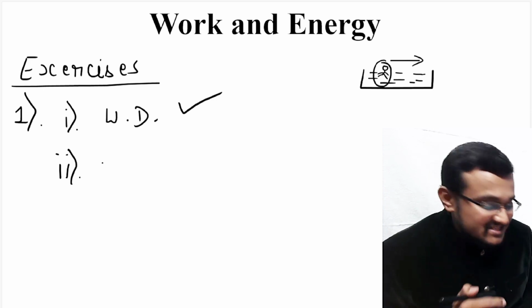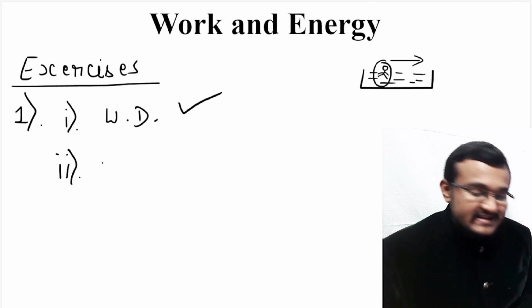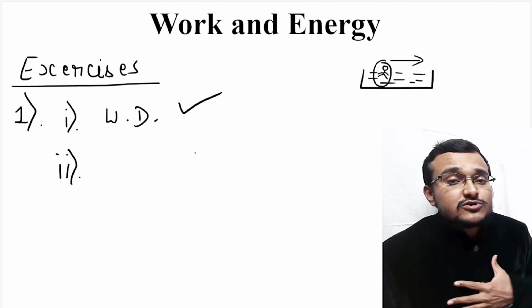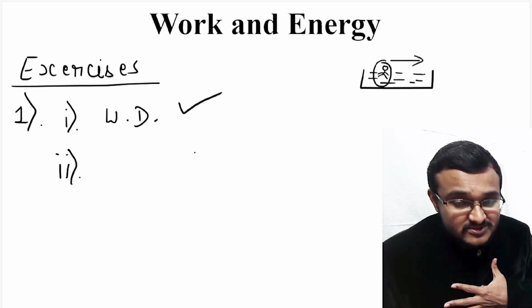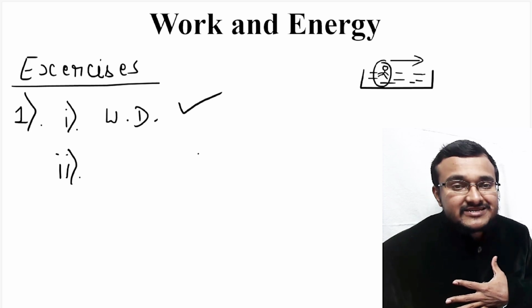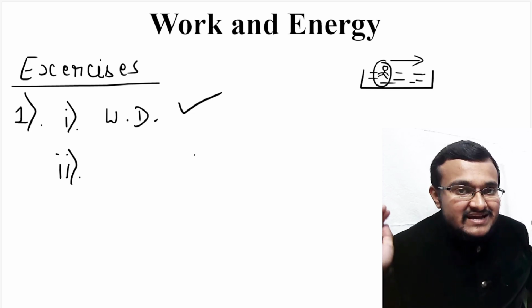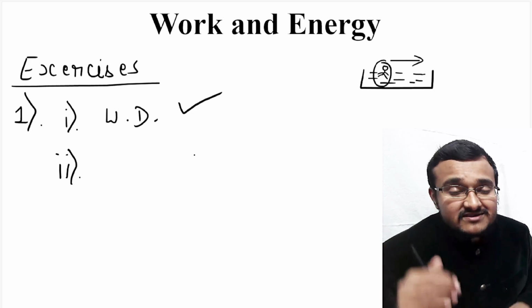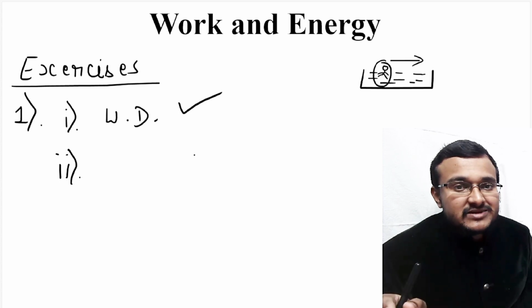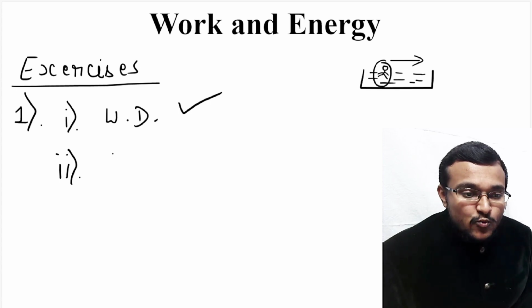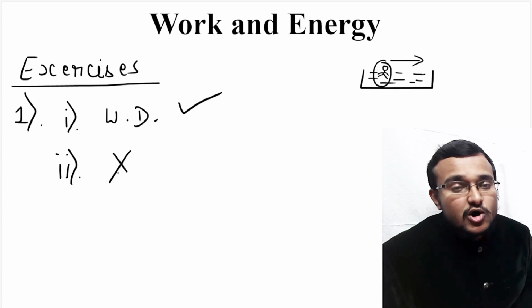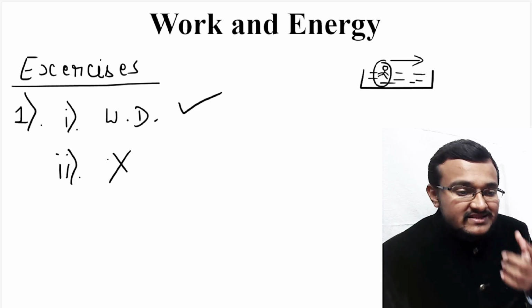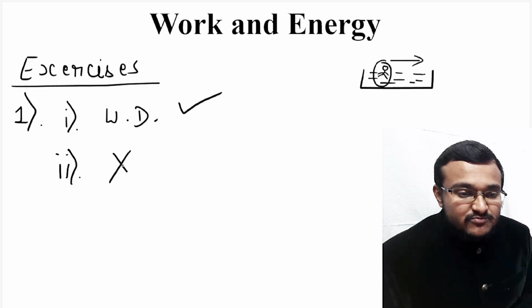So in the second situation, a donkey is carrying a load on its back. Of course, the donkey is spending a certain amount of energy from its body in order to carry a load on its back. Still, there is no displacement happening. Hence, work done is 0 or there is no work done in this second case. So that's why I'm putting a cross mark for this second case.